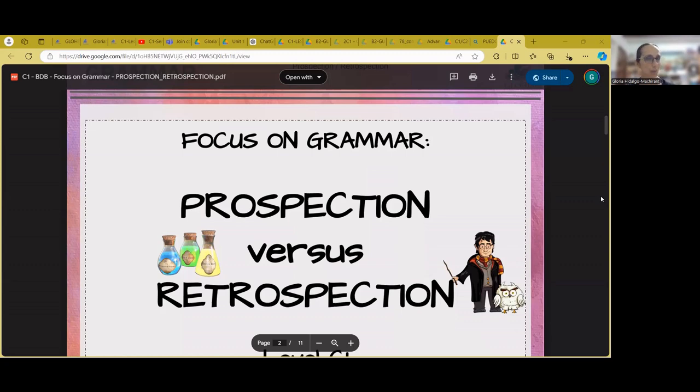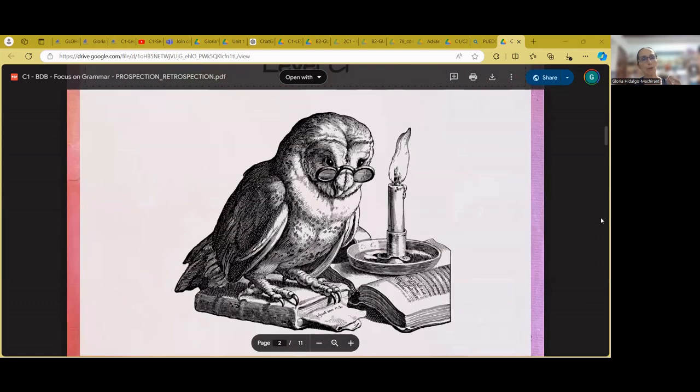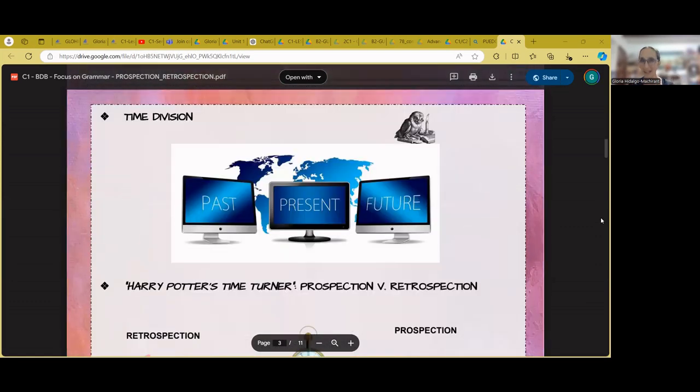Prospection and retrospection take place when, for some reason, we have two actions which are closely linked, and one is submitted to the other. So prospection and retrospection might happen in the present, in the past, or in the future. Never mind whereabouts on the timeline we are.